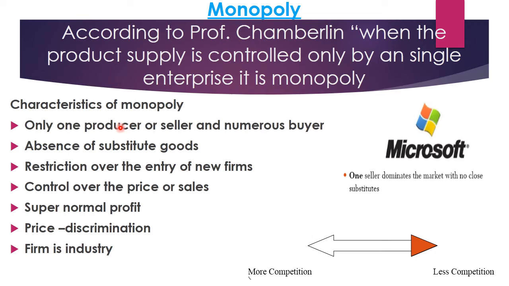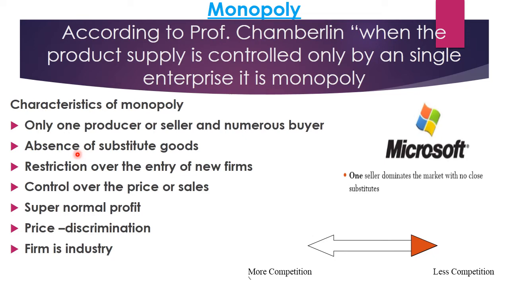Now some characteristics of monopoly: only one producer or seller and numerous buyers. Now here only one producer or seller is there in the market and we have many buyers. So as only one seller is there, he can control the supply of the product, he can control the price in the market, right? He can decide the price for his product.